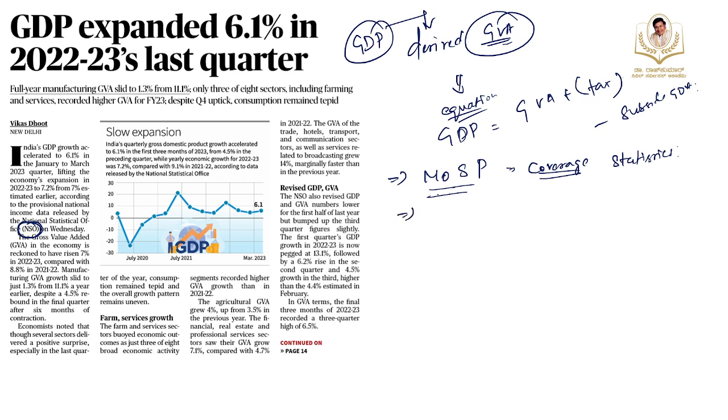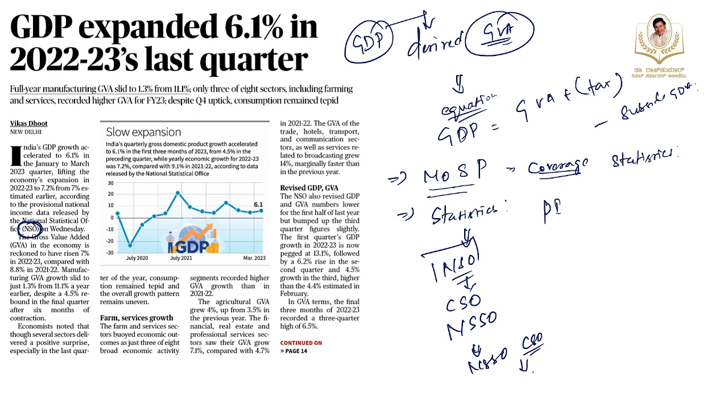The ministry has two wings. One is related to statistics, another is related to program implementation. The statistics wing, which is popularly called NSO, that is the National Statistical Office, consists of the CSO, Central Statistical Office, and the National Sample Survey Office. On 23rd May 2019, the government merged the NSSO with the CSO to form the National Statistical Office.